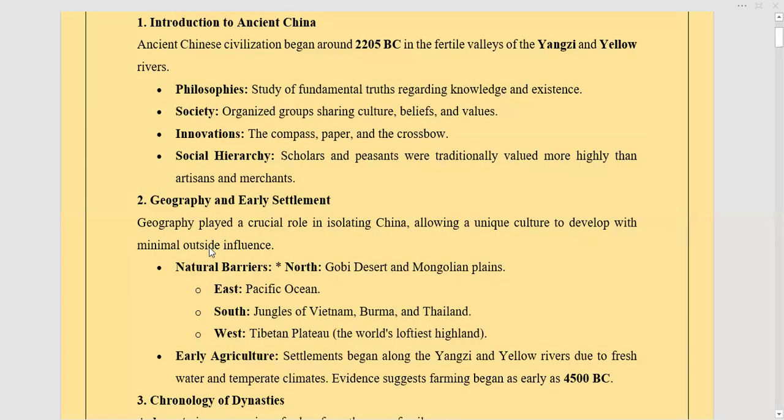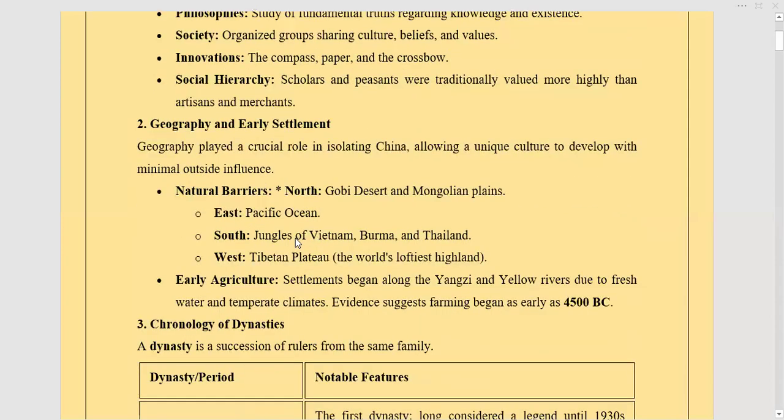Now, geography and early settlement. Geography is really important when we talk about a civilization, because that determines where the civilization was living. The innovations that they made are directly associated with the geography, because geography tells you about the land. So to get to know the nature of the people, their living style, how they used to interact, geography is one of the important factors.